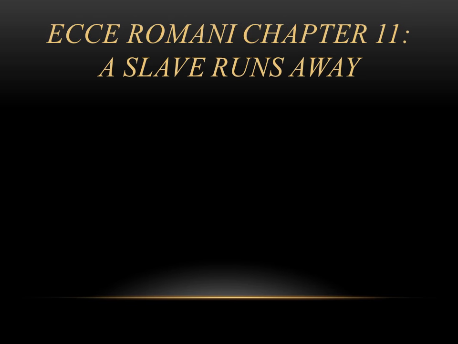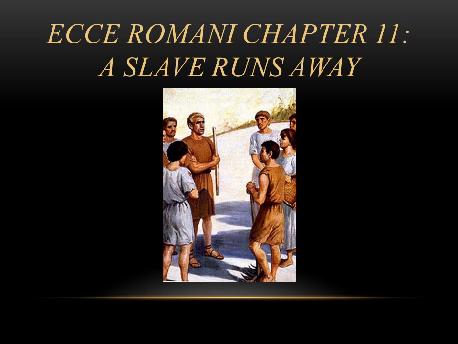Hey guys, in this video we're going to be looking at chapter 11 of the Ecce textbook titled A Slave Runs Away. And in this story you're going to be reading about the slave Geta, who we met a couple chapters ago, and he's going to run away from the farm. And Dawes, the overseer, is going to be hunting him down.